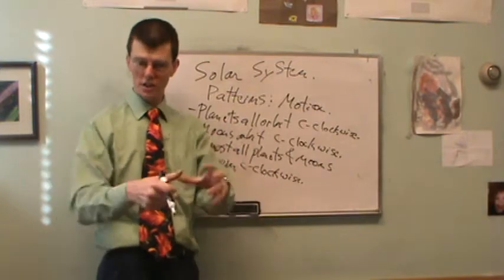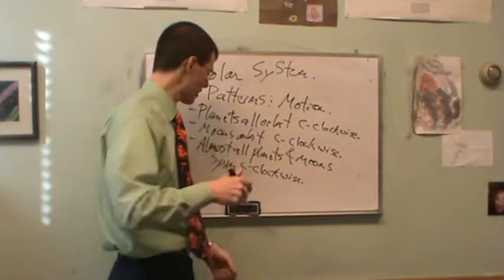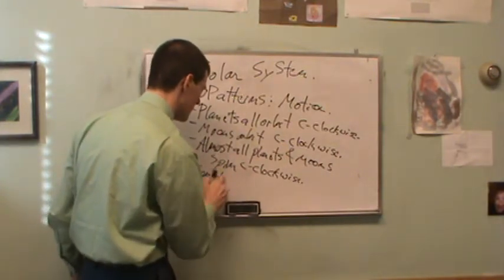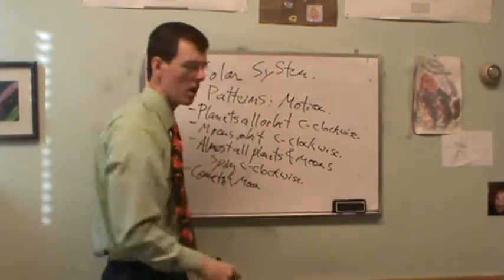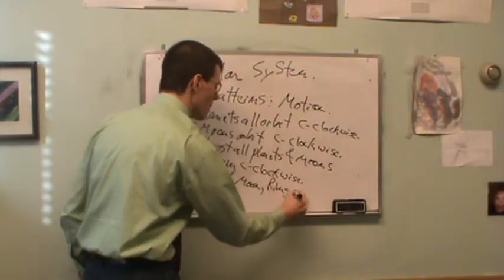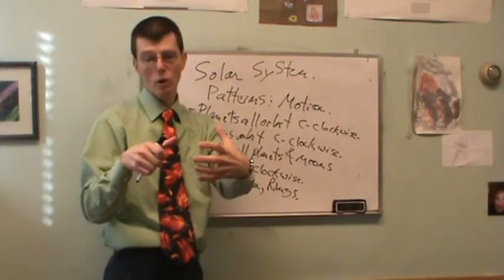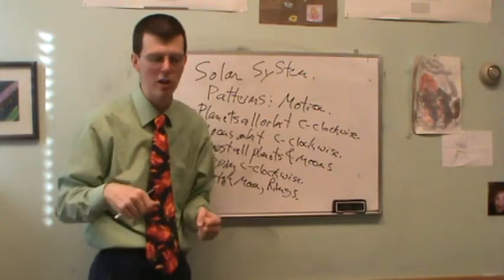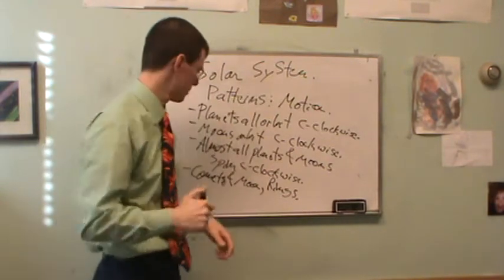Comets, asteroids, the small fry, these little junk sorts of things in our solar system, they basically all go around counterclockwise. Comets and moons orbit the sun counterclockwise. The rings around the planets tend to go counterclockwise. In terms of the rotation, the exceptions are Venus, which rotates backwards. It still orbits the sun counterclockwise, but it spins backwards very slowly. It spins clockwise. And Uranus is tipped on its side, so it's not.